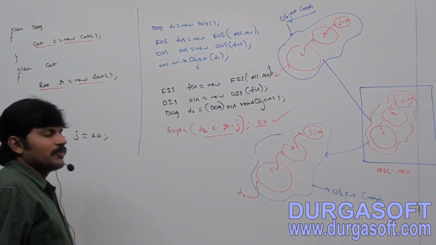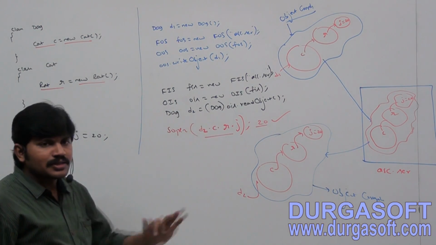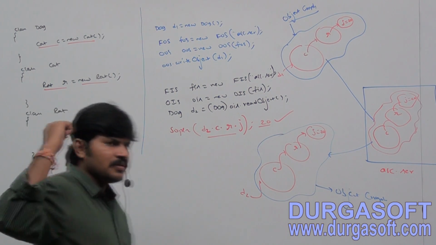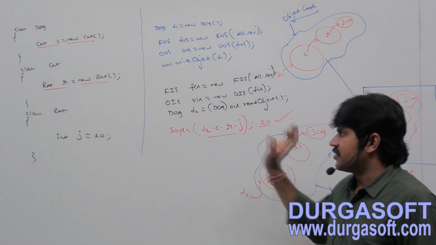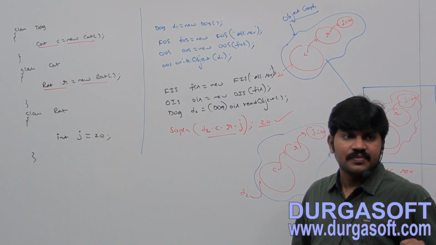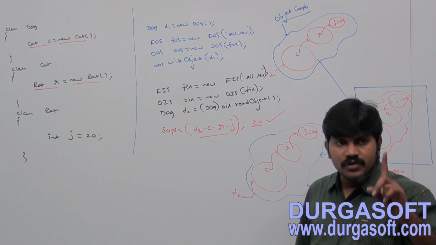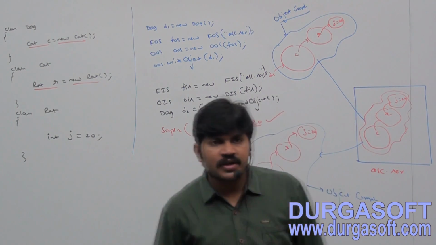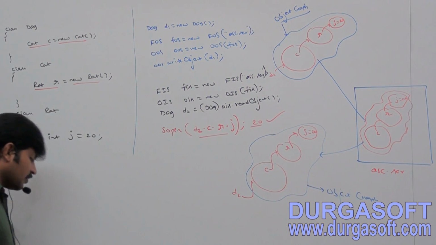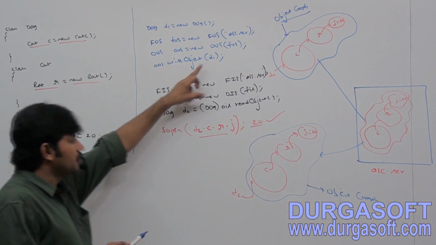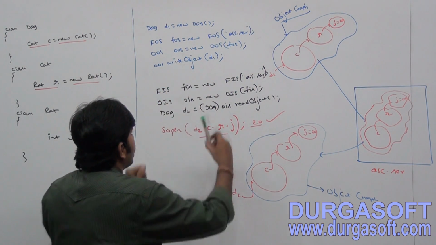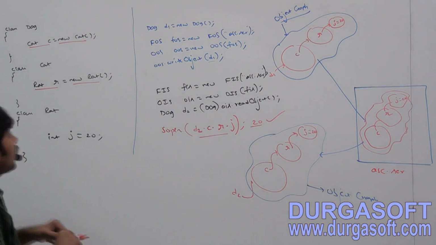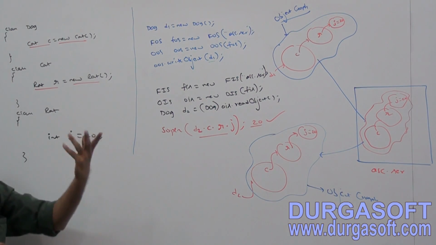So sir, where is the proof? How can I believe this is going to happen? Simple, listen. If I compile and run this code, immediately we will get a runtime exception. Why? Because you are trying to serialize a Dog object, but the Dog class doesn't implement Serializable.